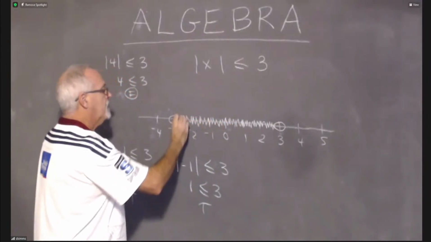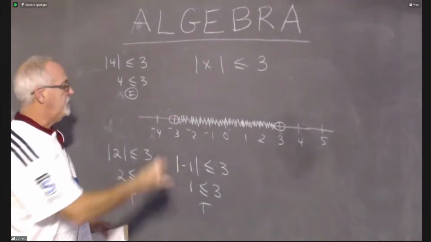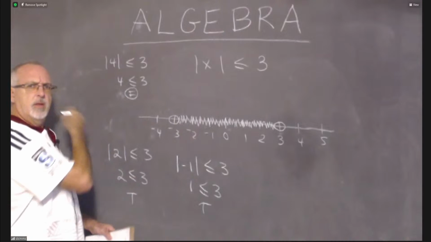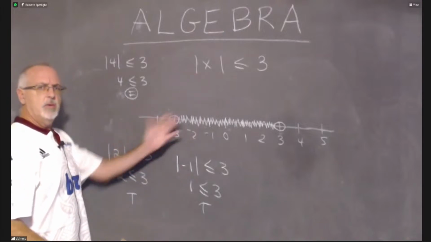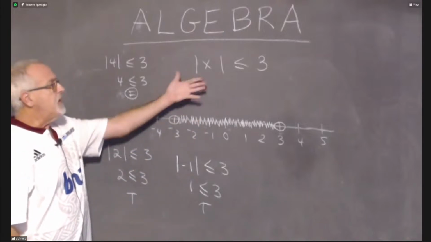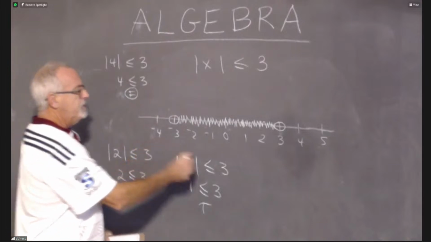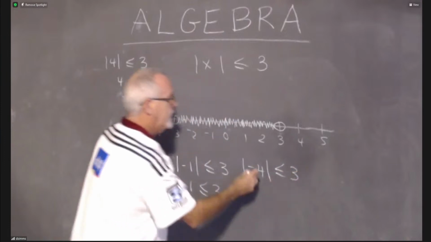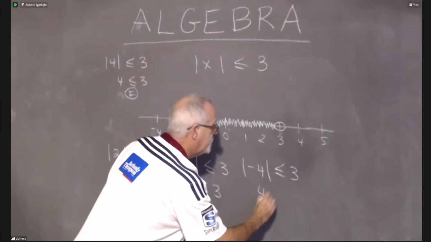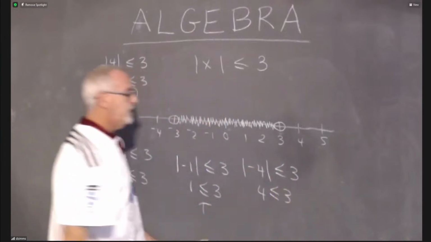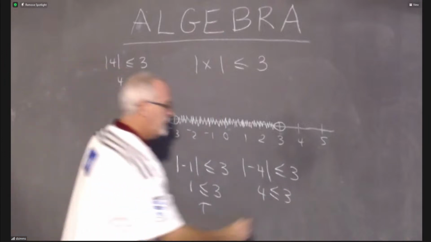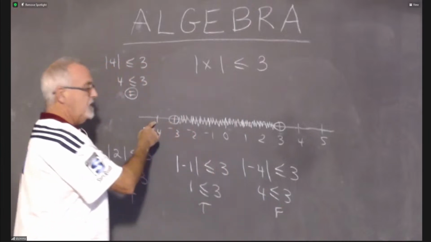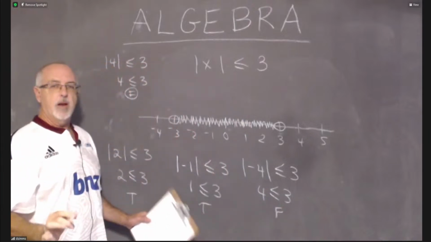But once I get to that other dot, I'm going to stop and be careful and see, what about -4? Would I keep going? With earlier examples without the absolute value, I would have kept going. But this is different. We have absolute value now. -4. The absolute value of -4 is +4. Is +4 less than or equal to 3? No. +4 is greater than 3. So that is a false. Therefore, I do not want to shade this. And now I feel confident that I'm finished.